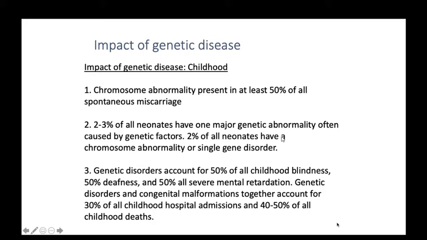If there is a chromosomal genetic abnormality in the first trimester, in about 50% of cases it results in miscarriage. Also, 2 to 3% of all neonates have one major genetic abnormality often caused by genetic factors, and only 2% of all neonates have a chromosome abnormality or a single gene disorder.